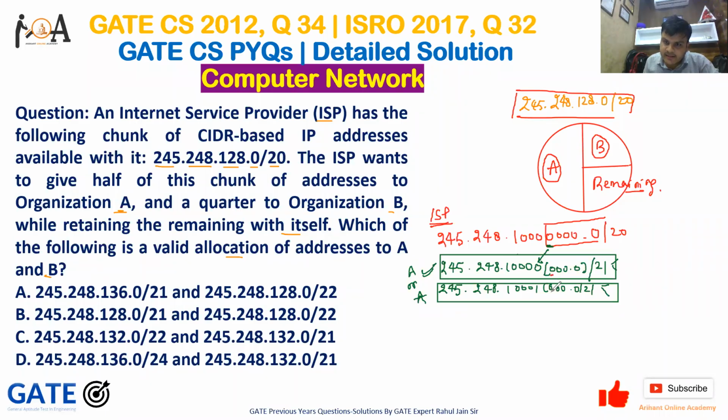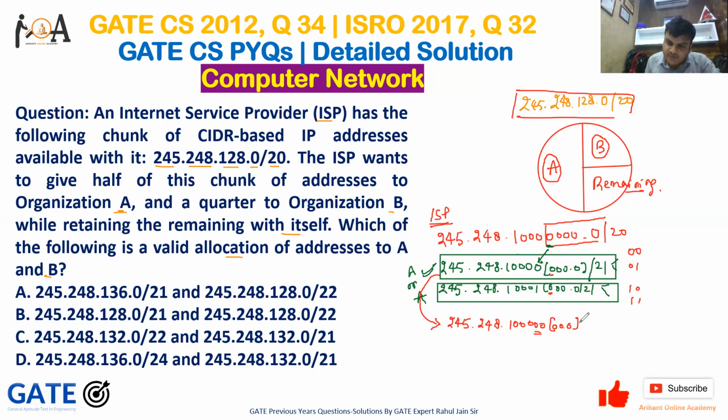It will make a combination of 00 and 01, and of 10 and 11. So the next half part that I am making from this is 245.248.10000000.0, with these two zeros and then 000.